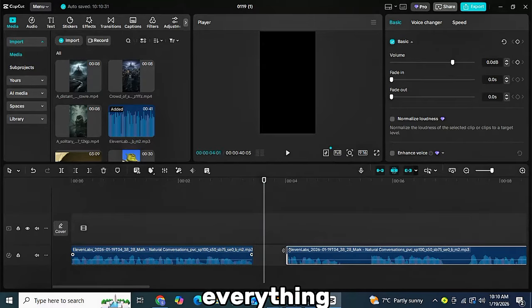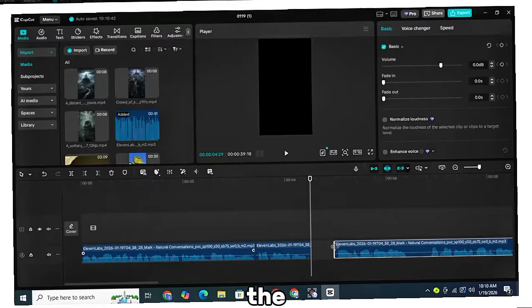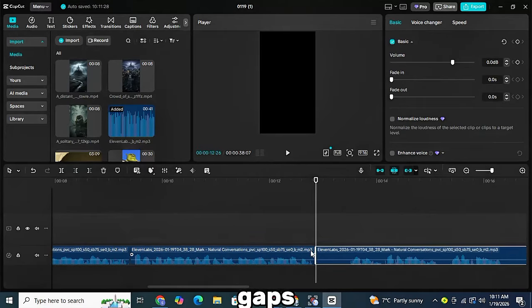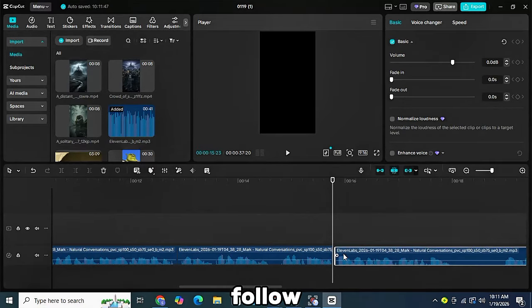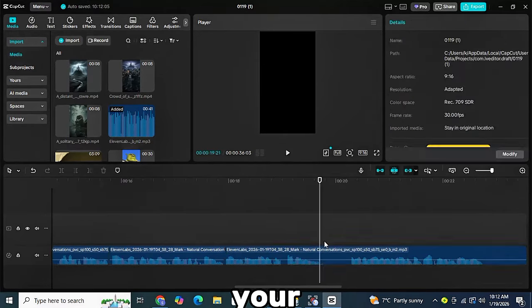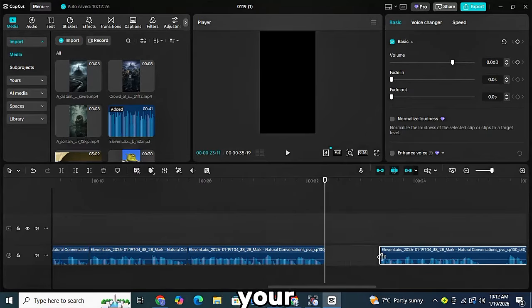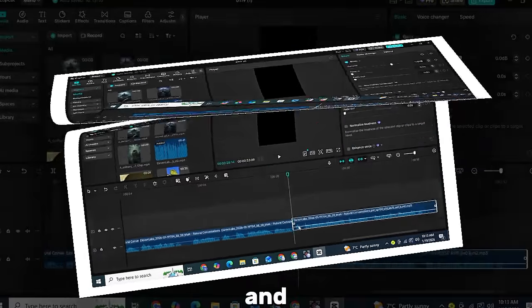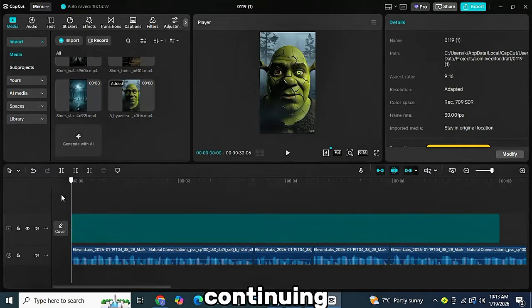After importing everything, the first step is to add your voiceover to the timeline. Go through the voiceover and remove any unwanted parts or empty gaps, just like I'm doing. You should follow the same process. Once your voiceover is clean, listen to it and arrange your footage according to it. Place your first clip, play the voiceover, and then add the next clip in sync, continuing this for all your footage.